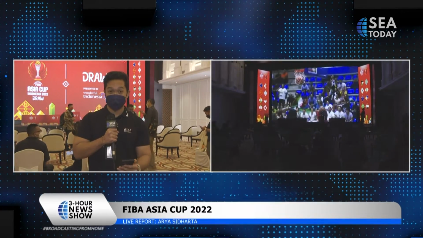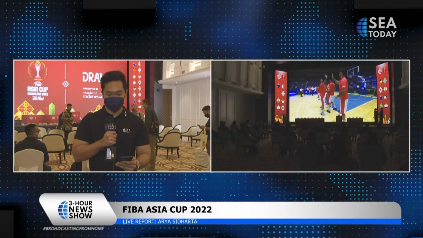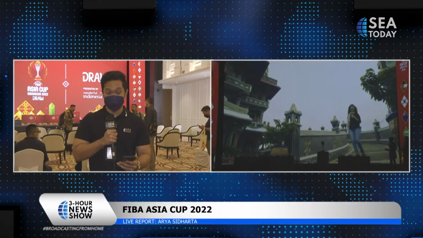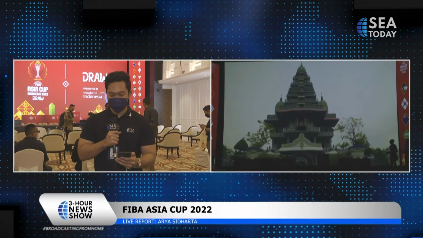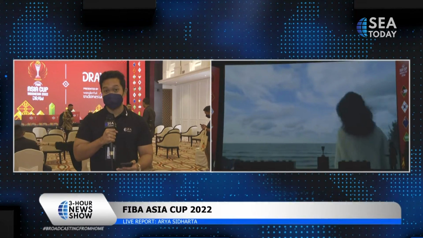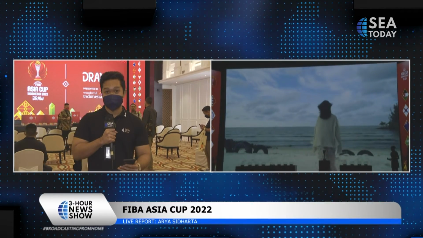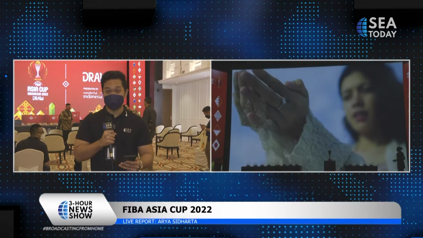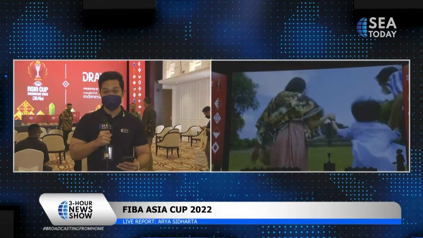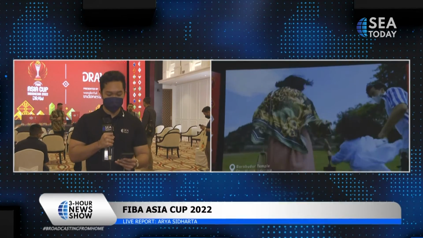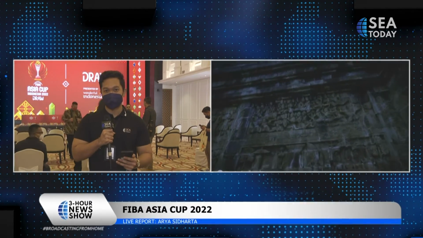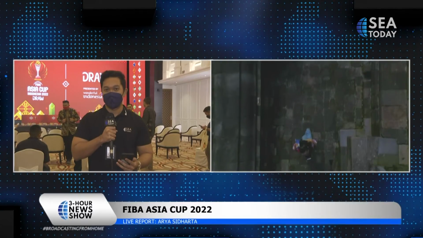It's also important to remember that Indonesia has the privilege of being the host country this year. This is important because the last time Indonesia hosted the FIBA Asia Cup was in 1993, so this is the second time Indonesia has had the privilege to host. Hopefully the home court advantage, as well as the spectators who will cheer on the national team, will give the national team a much needed morale boost to face the tough competition ahead of it.